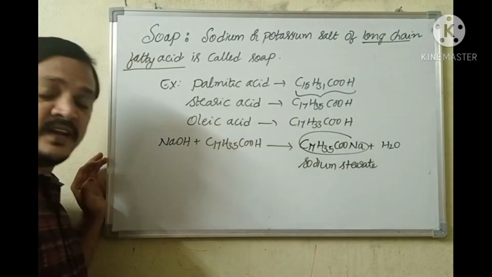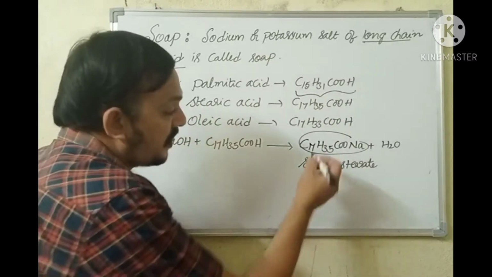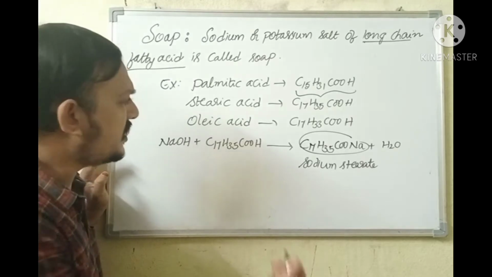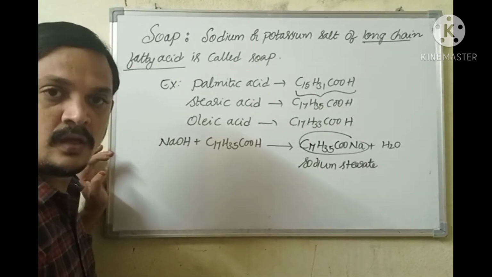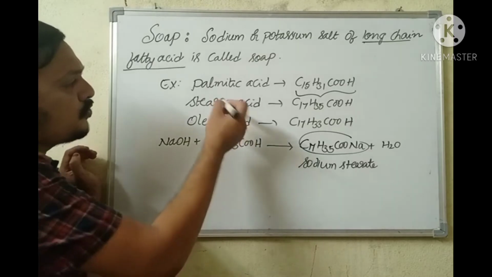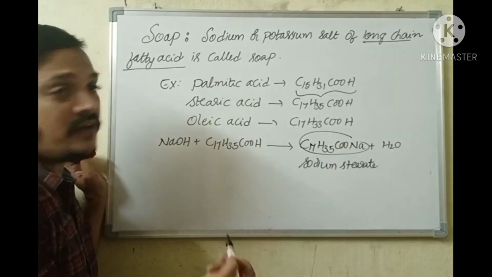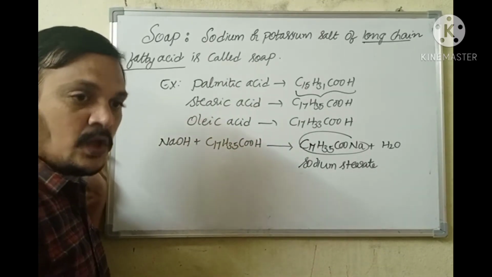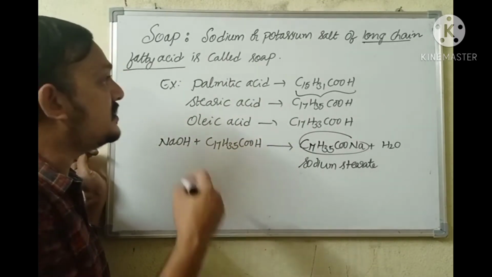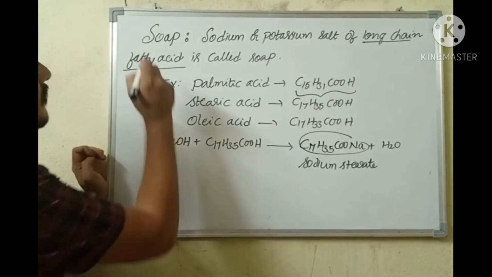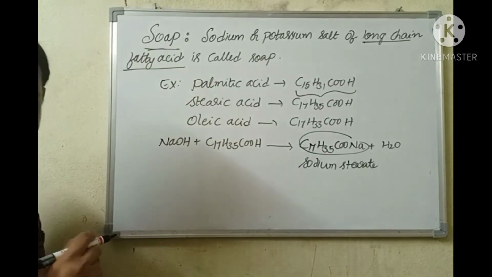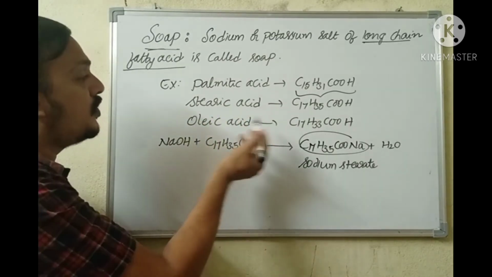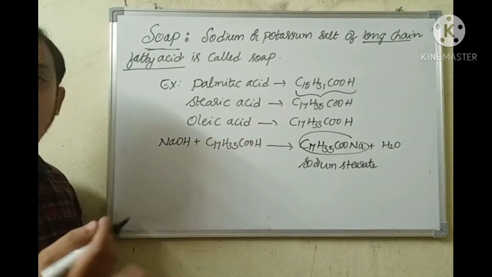As a matter of fact, in India, most of the soaps chemically contain sodium stearate. Sodium stearate is nothing but soap. Is that clear? If you want to go for the manufacture of soaps, you will require vegetable oils or animal fats. Vegetable oils or animal fats are the starting material for the manufacture of soaps in industries. Coconut oil contains stearic acid, olive oil oleic acid, palm oil palmitic acid.